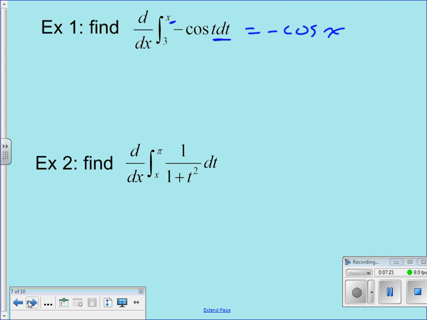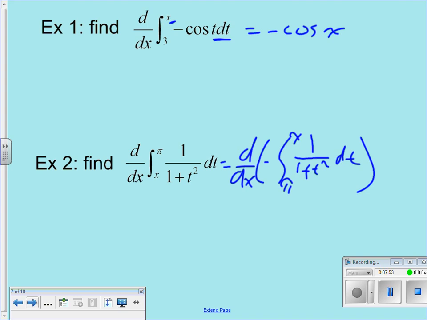So if we go back here, we've got that reversed. But we have this nifty little thing that says we can flip it at any time we want to flip it and just make it negative. So this is equal to the derivative of the negative integral from pi to x of 1 over 1 plus t squared dt.